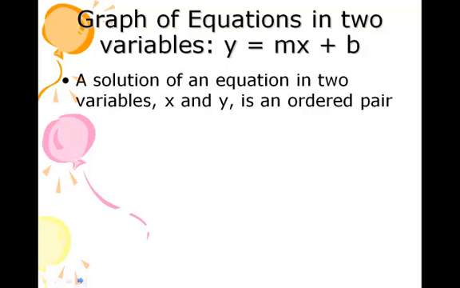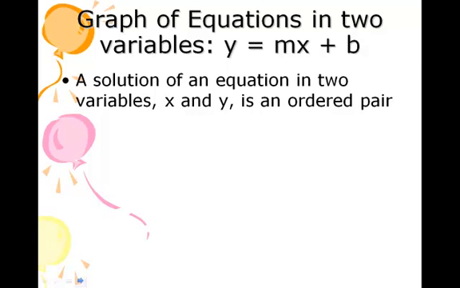The graph of an equation in two variables, y equals mx plus b, is the most common form that we see for an equation in two variables. This, as you know, is going to form a line on the Cartesian plane.